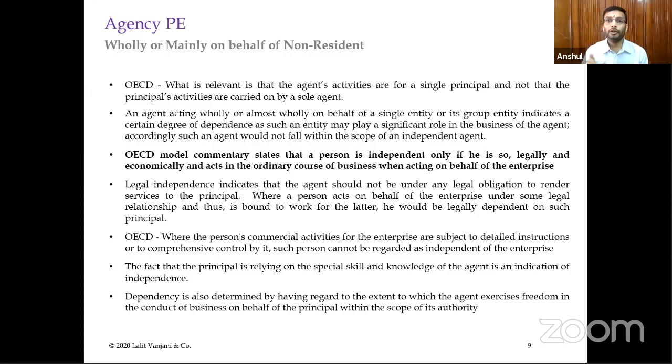That is also sometimes considered by the courts to indicate that the agent is of independent nature and should not be considered a dependent agent. So basically there are various parameters wherein you will need to adjudge whether an agent in India or any source state is considered to be an independent agent or not, and this is very fact specific. So you'll have to consider all the facts together to determine the independent status.